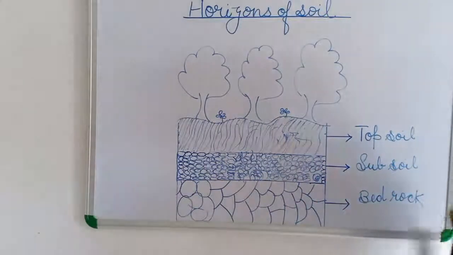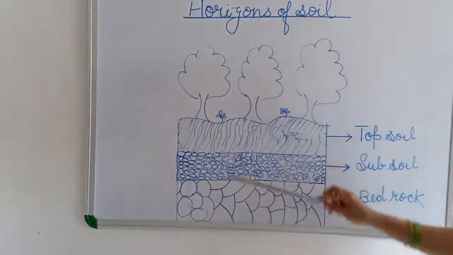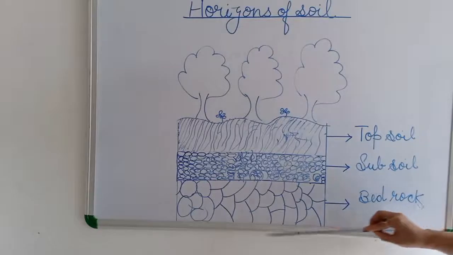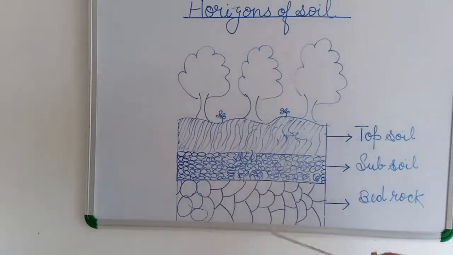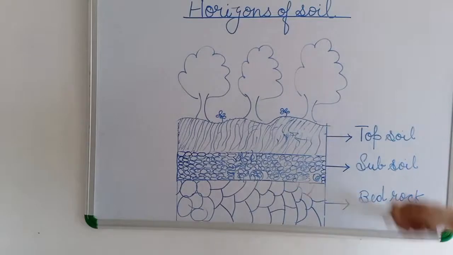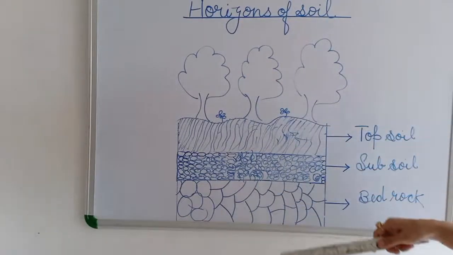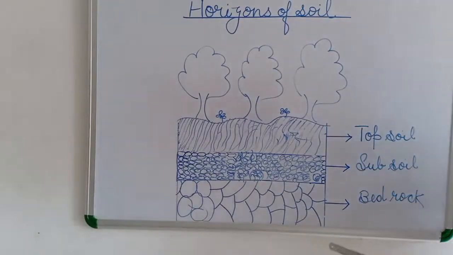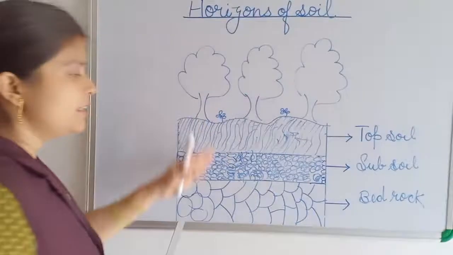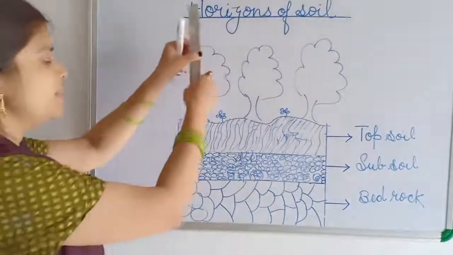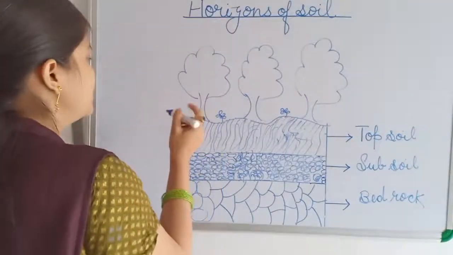Below the subsoil there is the next layer, known as bedrock. Here you can see big boulders. As you dig the land further, a layer of hard rock is reached below the subsoil, and this is known as bedrock.